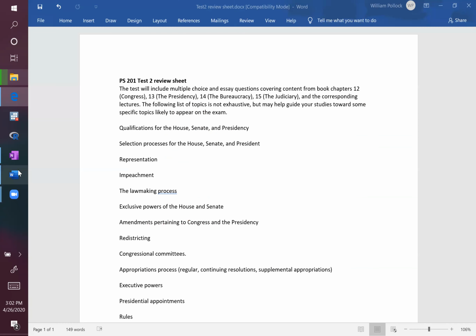So this is going to be formatted pretty similarly to the first exam that we had. You recall back then we have, as the review sheet is suggesting, multiple choice. We have some essay questions. I'll talk more about that in a second, but here, just know the exam is going to be available Monday